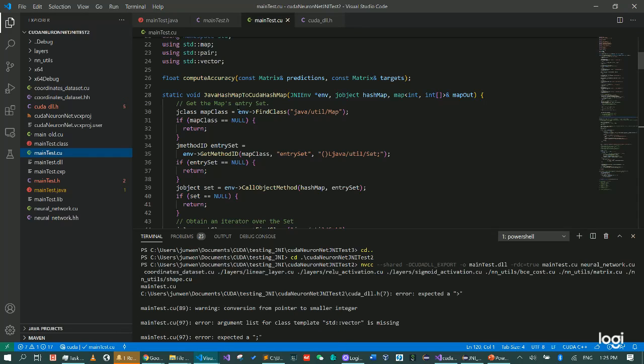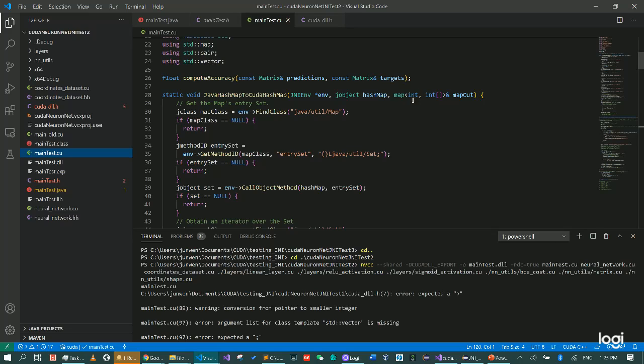I tried to construct a method which is a Java hash map to CUDA hash map. What I'm trying to parse is a JObject into this function, and here is the initiated map, which is empty, but while we run this method, it will be assigned with values.